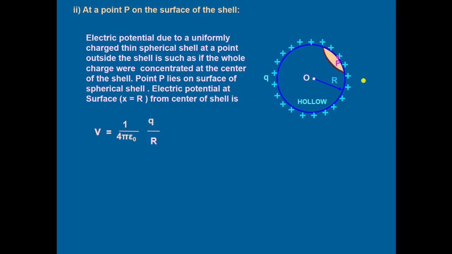Here nothing will change, x will become equal to R. Now this point P lies on the surface of the spherical shell, and the electric potential at the surface of the shell will be given as V is equal to 1 upon 4 pi epsilon naught multiplied by Q by R. We substituted R for x.